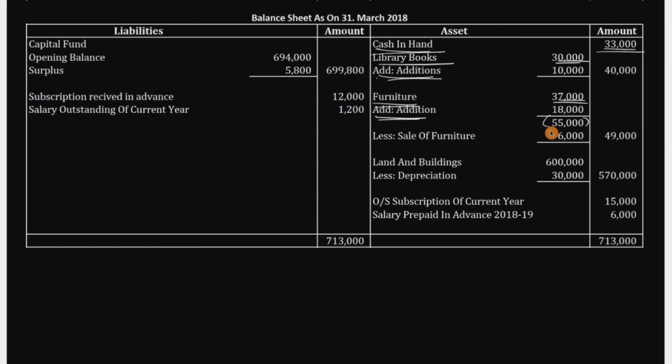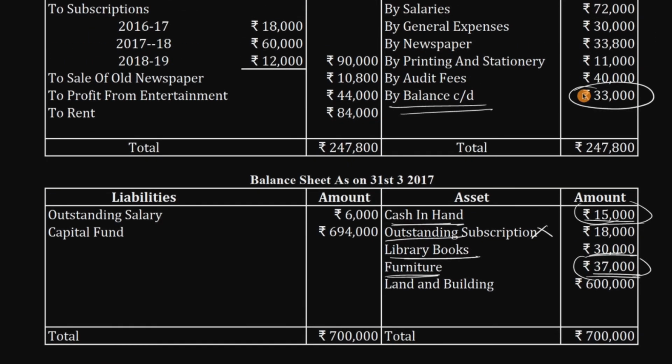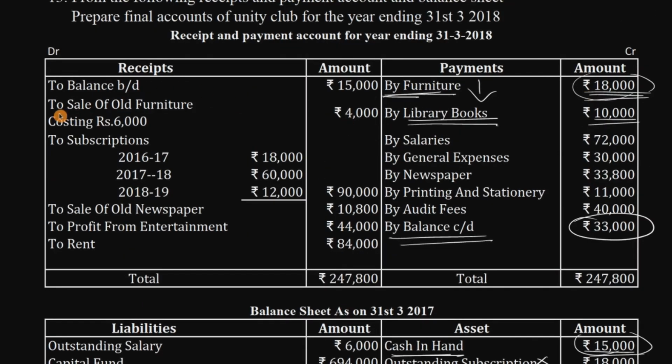Why are we writing in a column? Because we have an adjustment, because we already sold an item, that is sale of old furniture. If I ask you which amount you should write, 4,000 or 6,000, some of you say 4, some of you say 6. The answer is 6, because you should write the actual amount which is getting lost, the actual amount which is getting transferred or sold. The actual amount is 6,000.